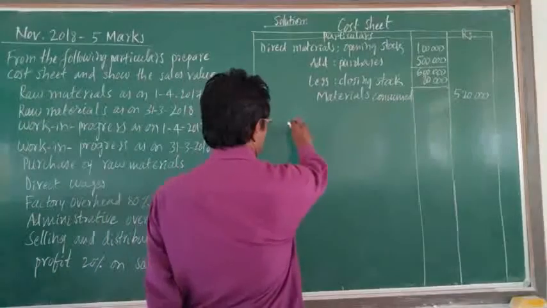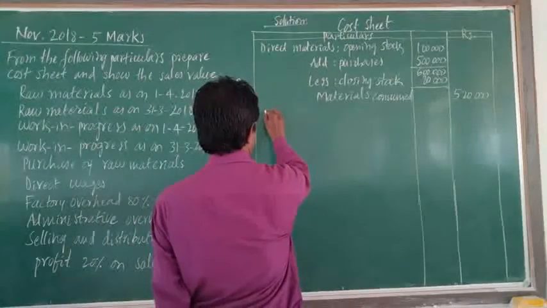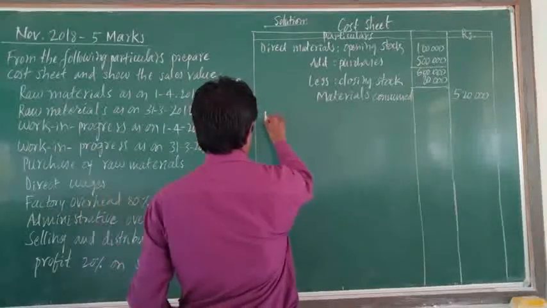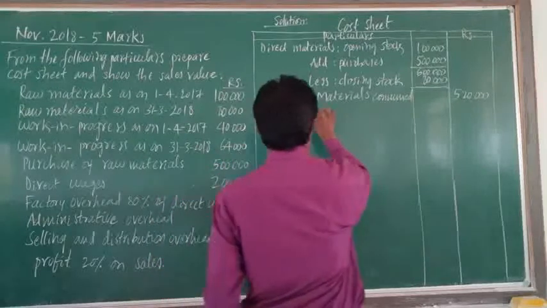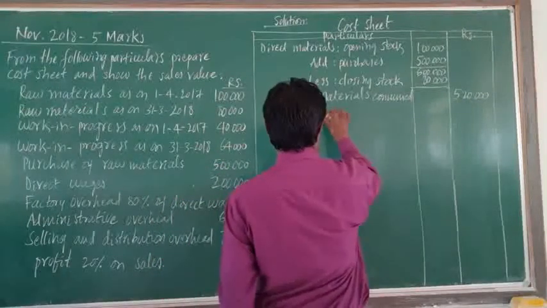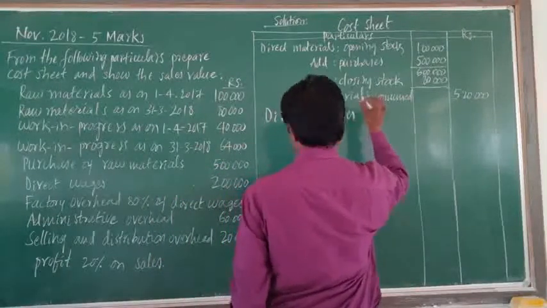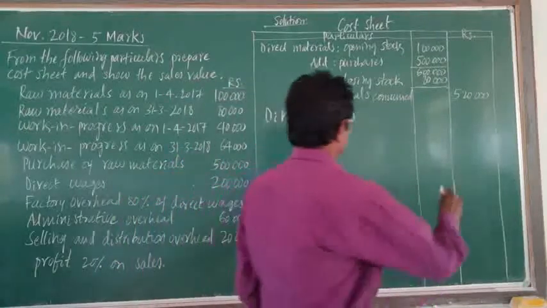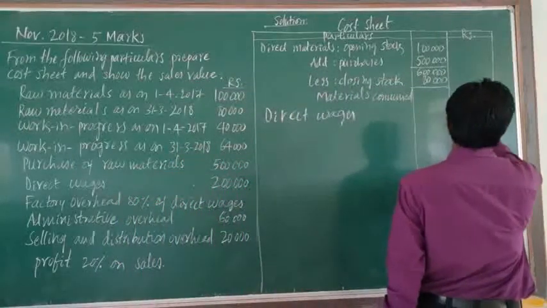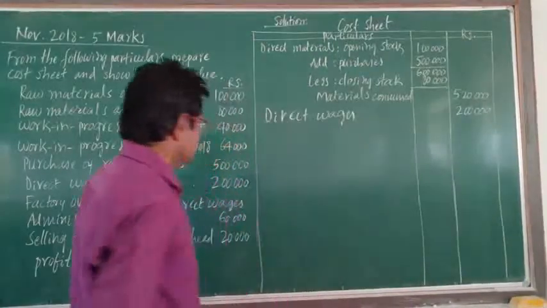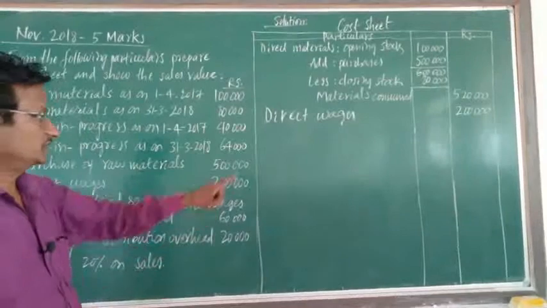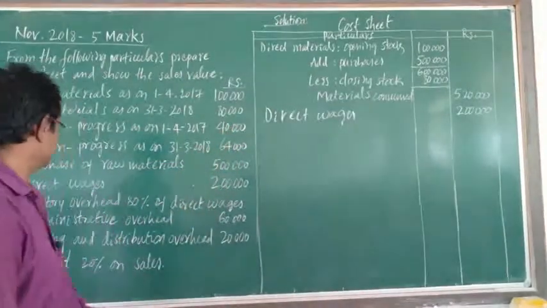Next, direct cost is direct wages. Here direct wages is 2 lakh rupees. And if there is any direct expense, we have to take the next cost.